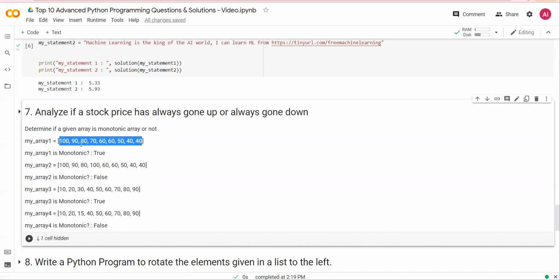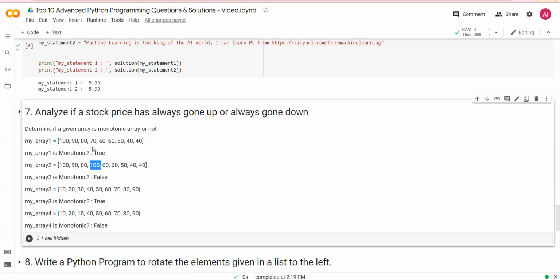The values in an array should always be either decreasing or increasing, or equal to. Then you call that array monotonic. If the values first increase or decrease and then you have an odd number, then it's not a monotonic array. So a monotonic array is an array in which the values are in constant increase or equal, or a constant decrease or equal.